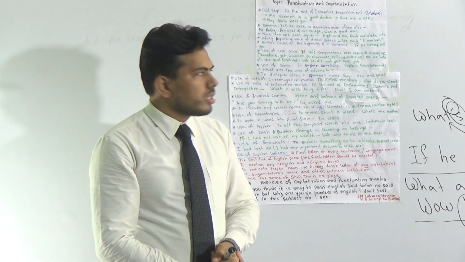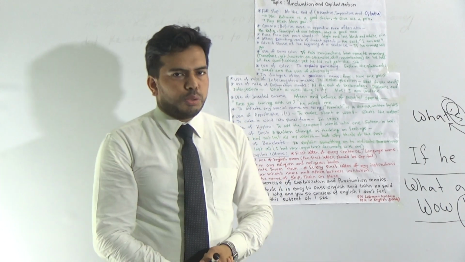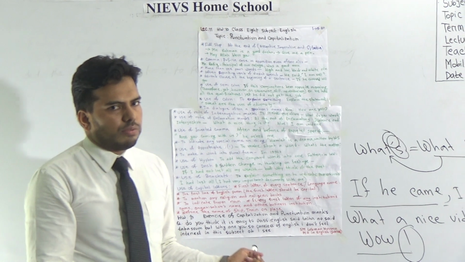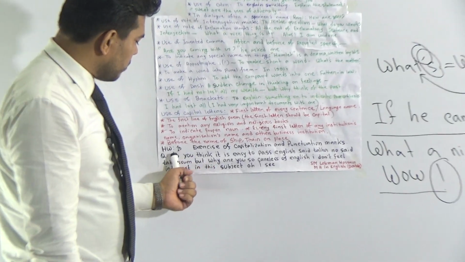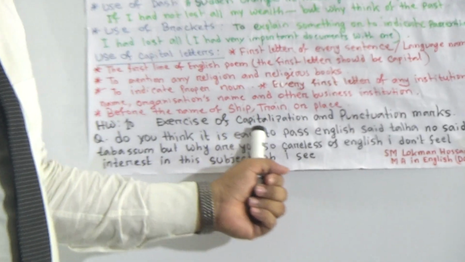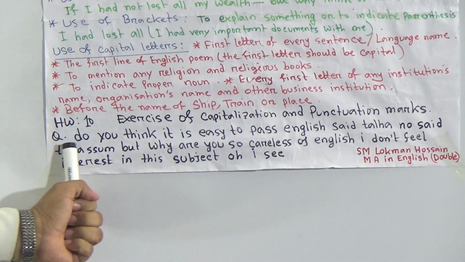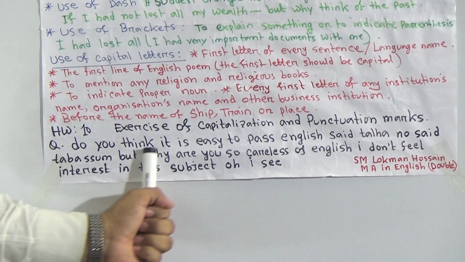So, my beloved students, this is all about our today's class. We have reached the end of our today's class. Now, take your SW. This is my SW number 10, exercise of capitalization and punctuation marks. Here, the question starts from here.